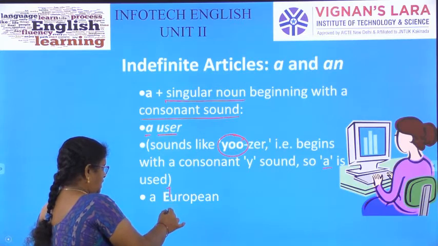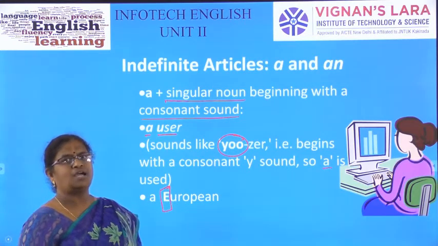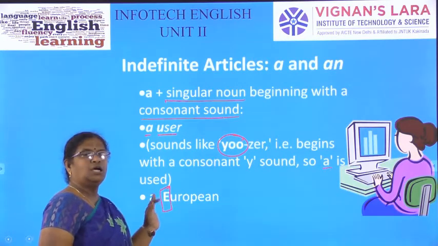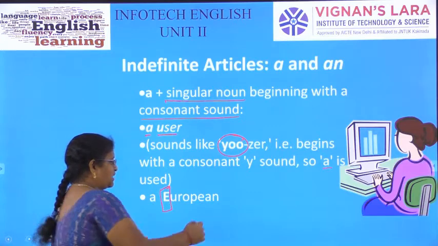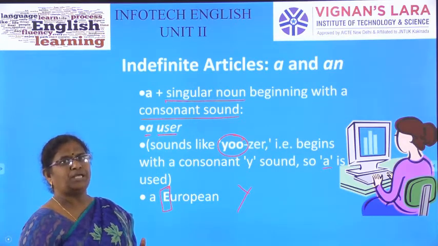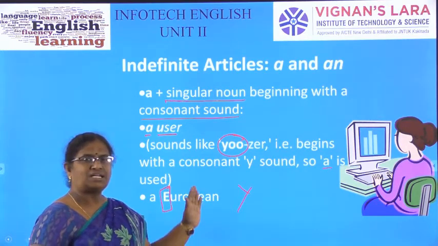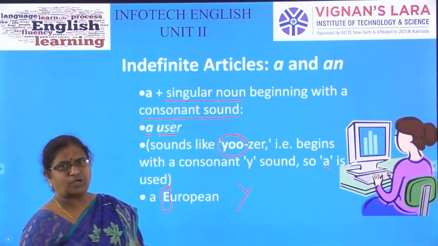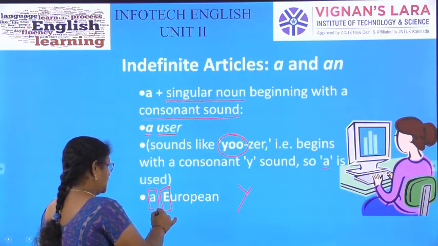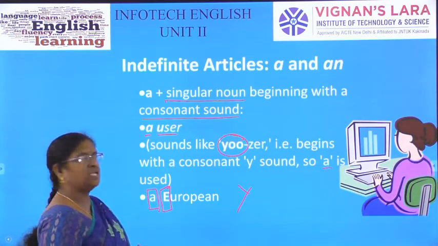Here actually the beginning letter is E, a vowel, not a consonant. Even then, how are we pronouncing it? European. Again we are pronouncing it with a Y sound, like user, YouTube. So that Y sound is a consonant sound. So we use the indefinite article a before user and European.